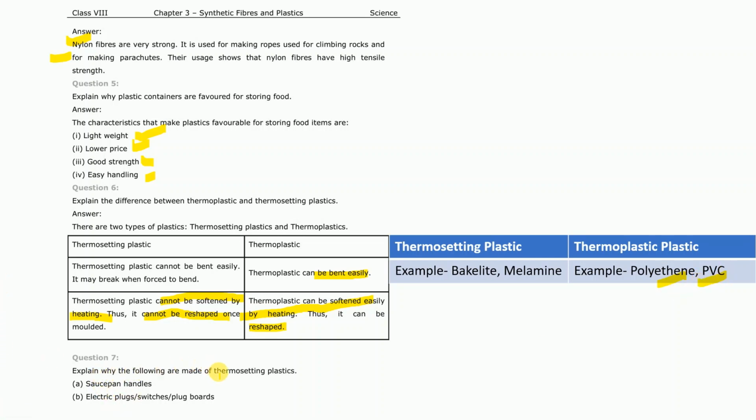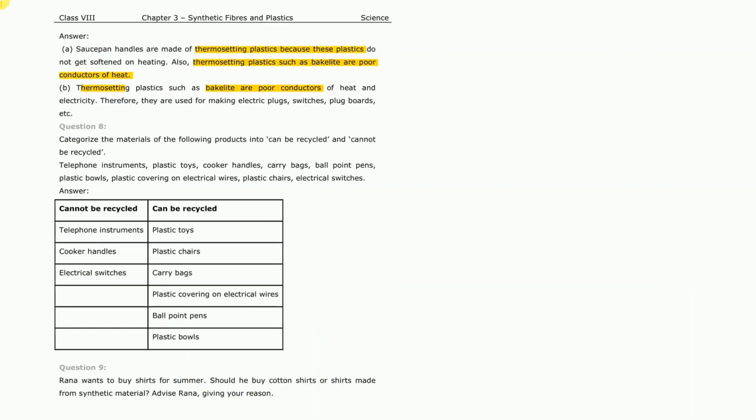Question number 7, explain why the following are made of thermosetting plastic: the saucepan handles, the electric plugs and the switches. The saucepan handles are made from thermosetting plastic because the plastic does not get softened on heating, as thermosetting plastic cannot be reused, so it cannot be softened by applying heat.